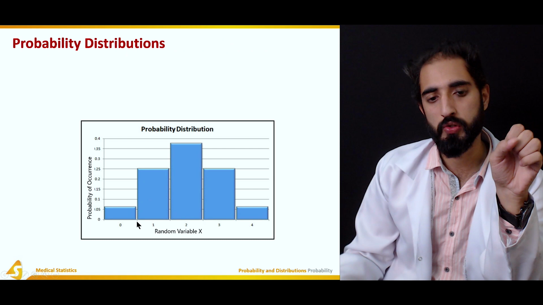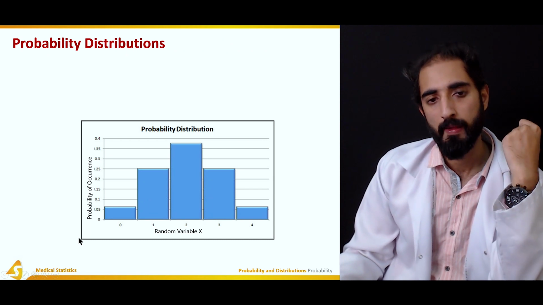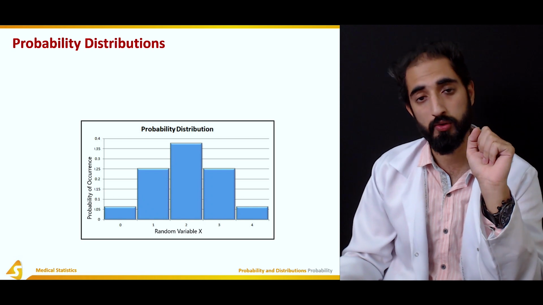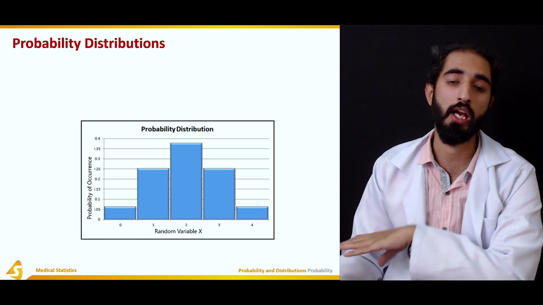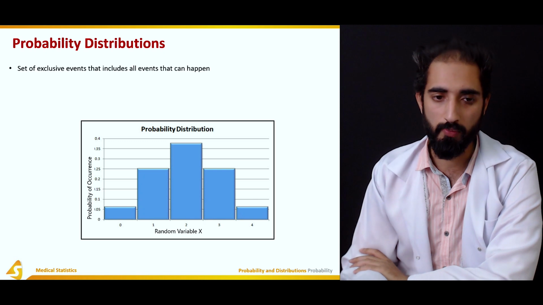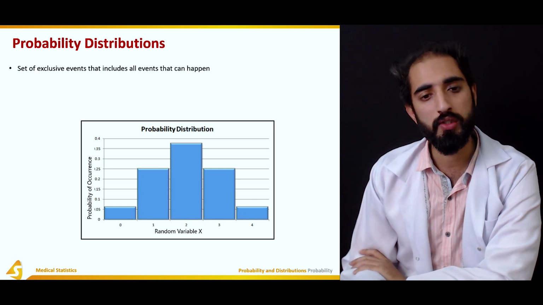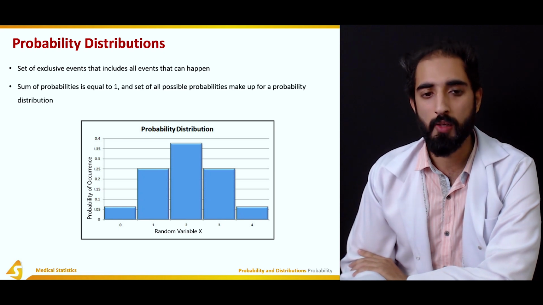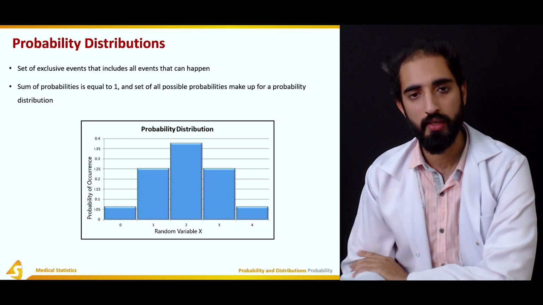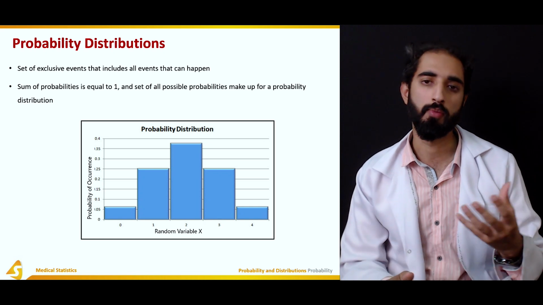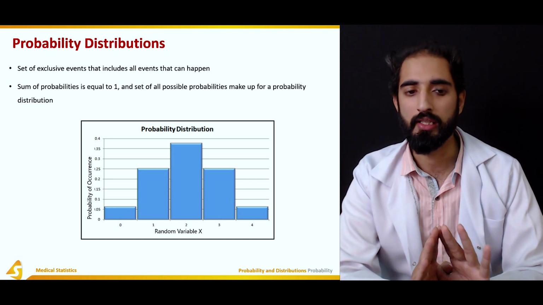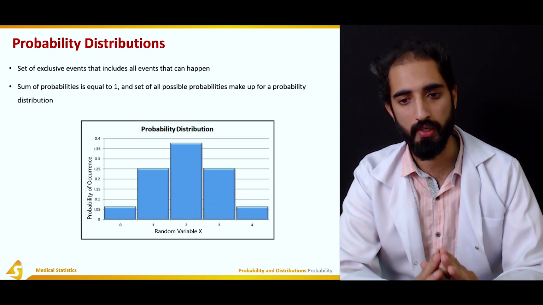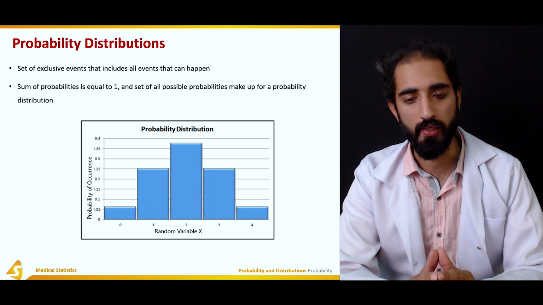Now, probability distribution. The probability that we calculated can also be represented in terms of a graph, and that graph is known as a probability distribution. It is a set of exclusive events that includes all events that can happen, and the sum of probabilities is equal to 1, because as we already mentioned in the previous slides, the probability lies between 0 to 1, and the set of all possible probabilities makes up a probability distribution.